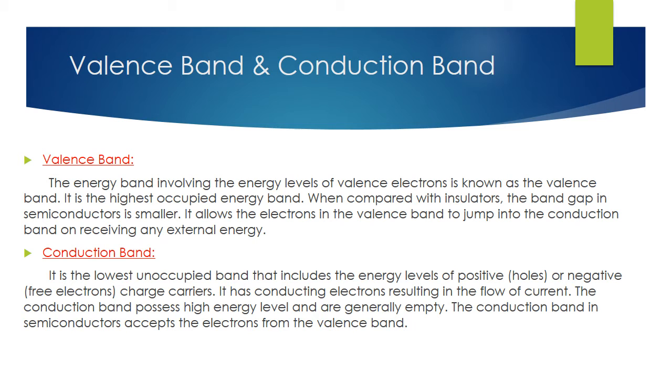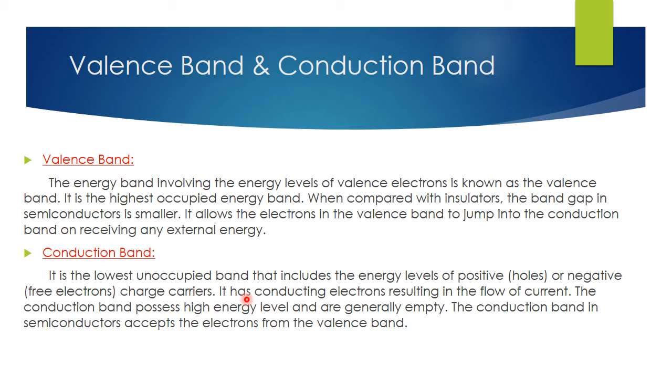When external energy is given to any atom, its electron jumps from a lower energy level to a higher energy level. Therefore, the conduction band is the lowest unoccupied band that includes the energy levels of the positive or negative charge carriers.